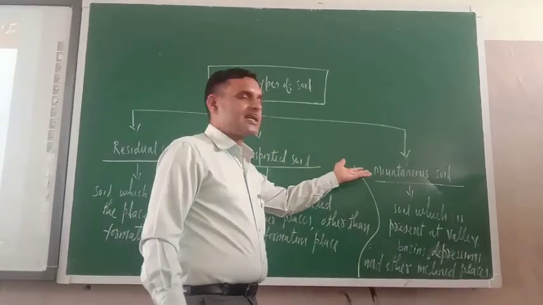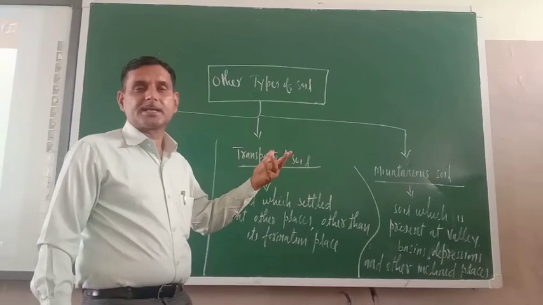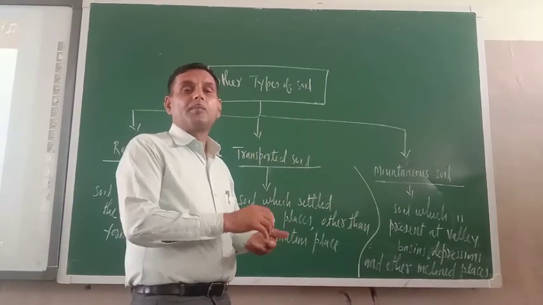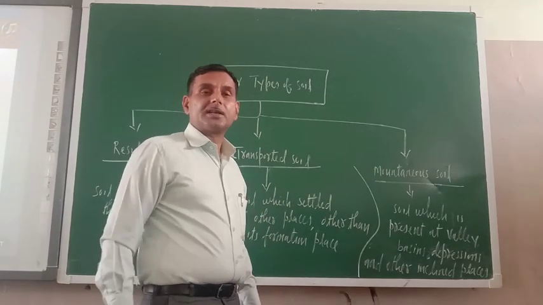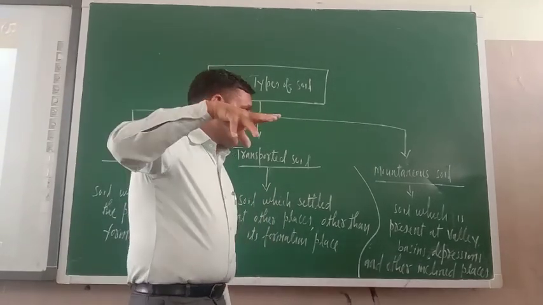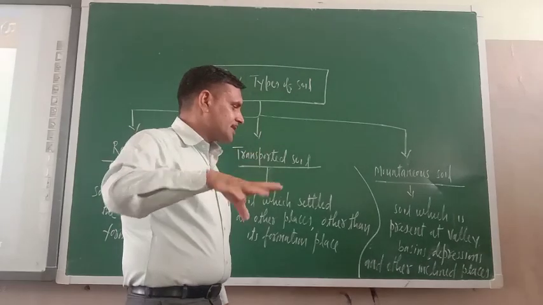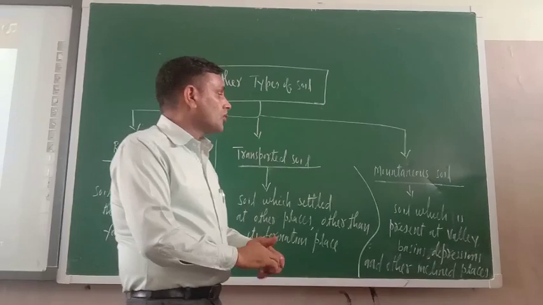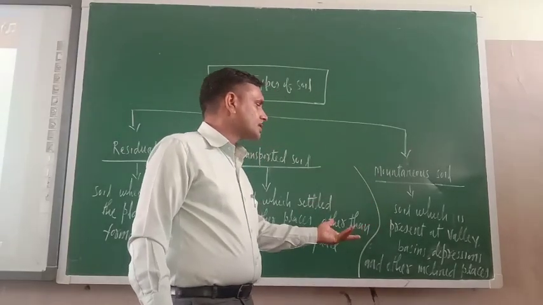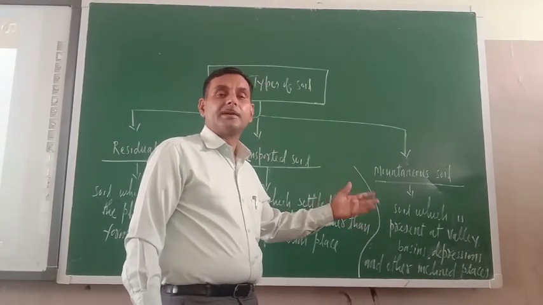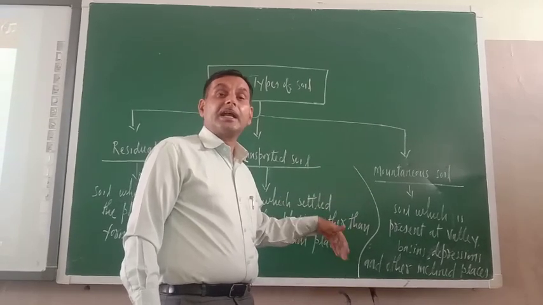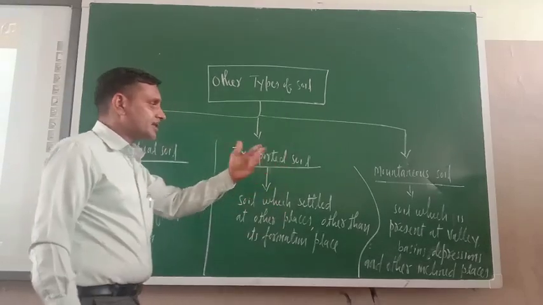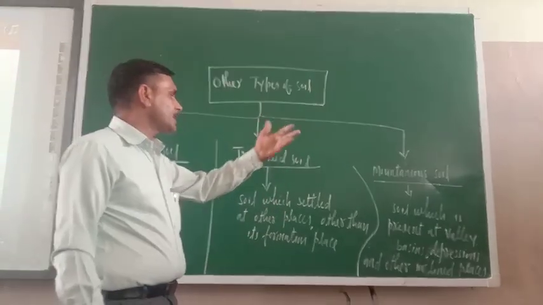Another one is the mountainous soil. What about the mountainous side? You know, in India there are so many mountains. So in mountains, what is there? Valleys are there, and deep depressions are there, and inclined slopes are there. So mountainous soils are those soils which are present in the valleys, depressions, and other inclined slopes of mountainous places. Such type of soil is known as mountainous soil.